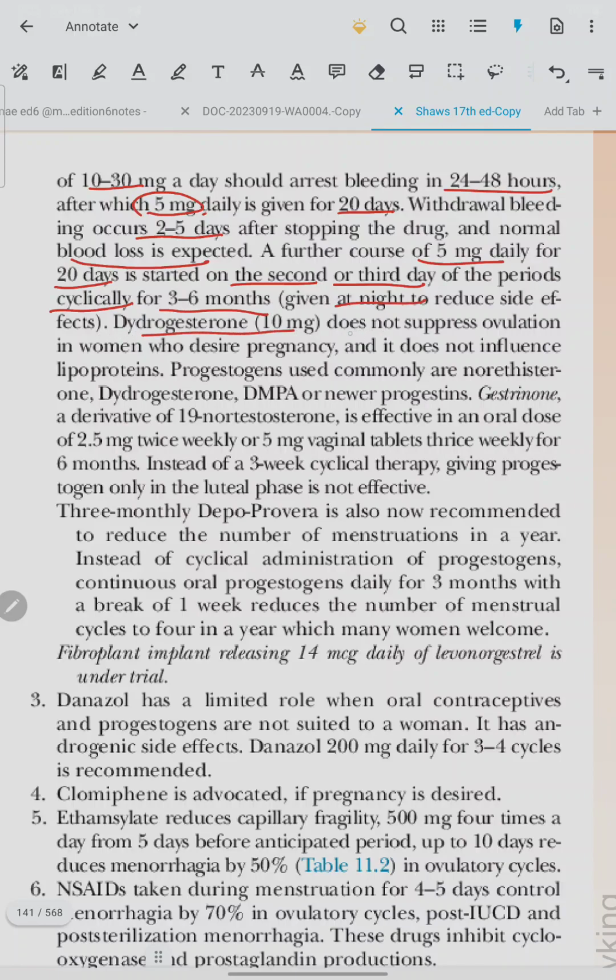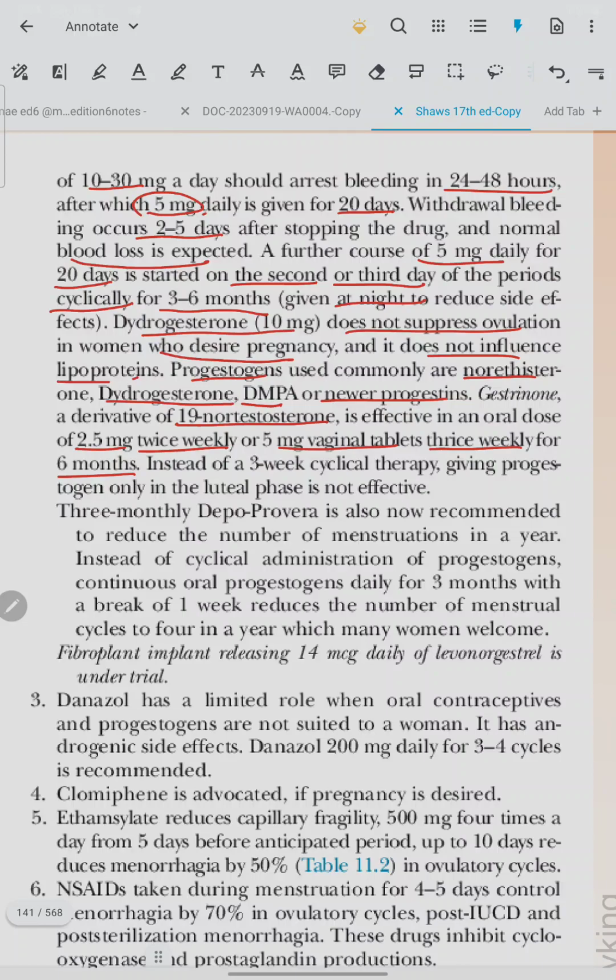Dydrogesterone 10 mg does not suppress ovulation in women who desire pregnancy, and it does not influence lipoprotein. Progestogens used commonly are norethisterone, dydrogesterone, DMPA, or newer progestin. Gestrinone, a derivative of 19-nortestosterone, is effective in an oral dose 2.5 mg twice weekly or 5 mg vaginal tablet thrice weekly for 6 months.